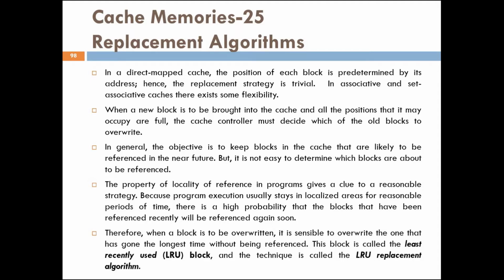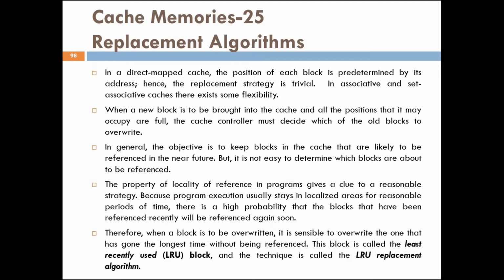There is a high probability that the blocks that have been referenced recently will be referred to again soon. Therefore, when a block is to be overwritten, it is sensible to overwrite the one that has gone the longest time without being referenced. This block is called the least recently used block, and the technique is called the LRU replacement algorithm.